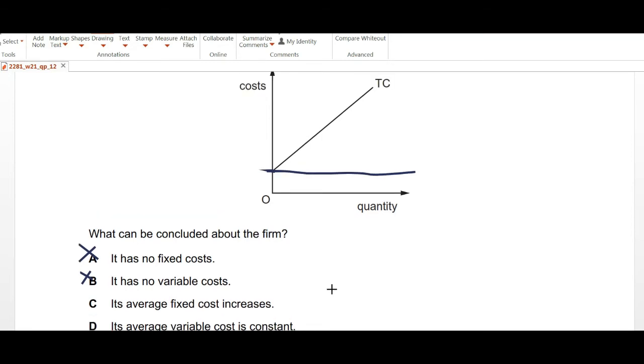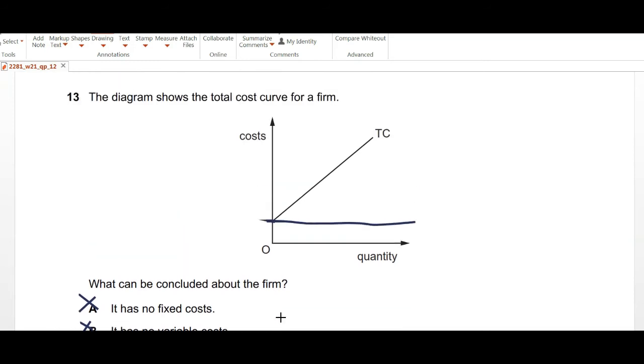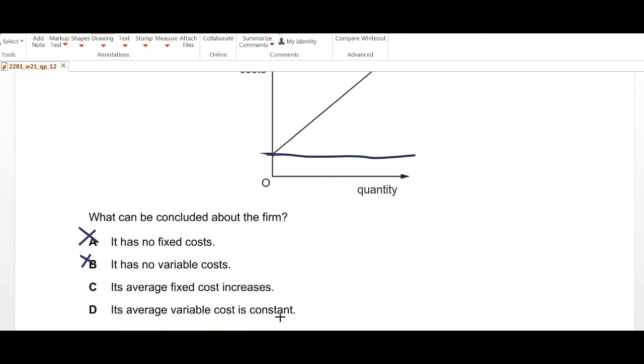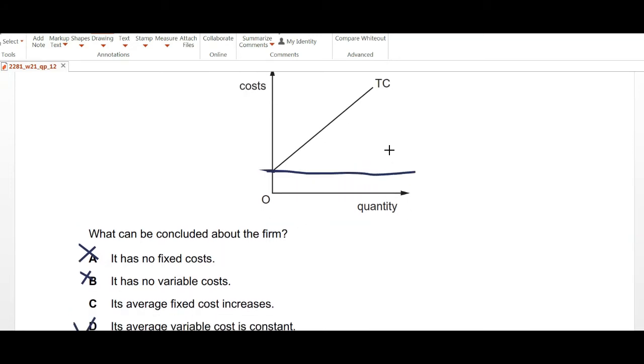Its average fixed cost increases. Average fixed cost is not being increased in this scenario. We cannot just say that by this total cost curve. Its average variable cost is constant. So yes, average variable cost is constant because this is a constant linear line that we have over here.